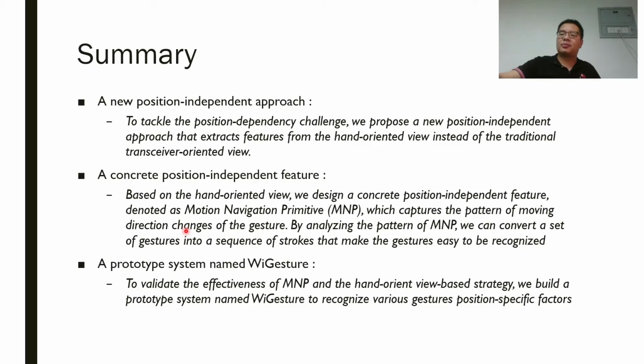We made 3 contributions in this work. We propose a hand-oriented view-based strategy to relieve the position dependency problem. We designed a concrete position-independent feature, MNP, which captures the changing pattern of moving direction for gesture recognition. We built a prototype system which validates our methods.